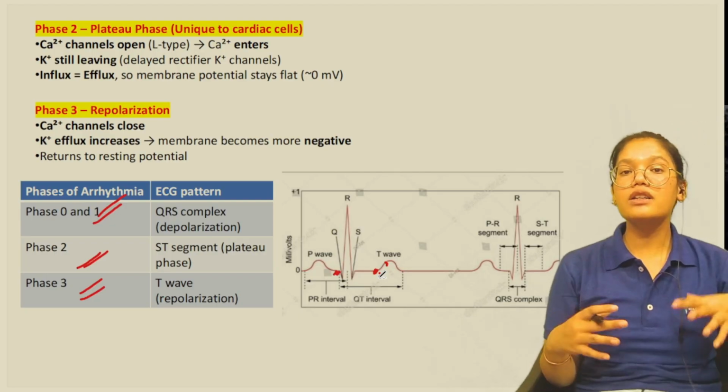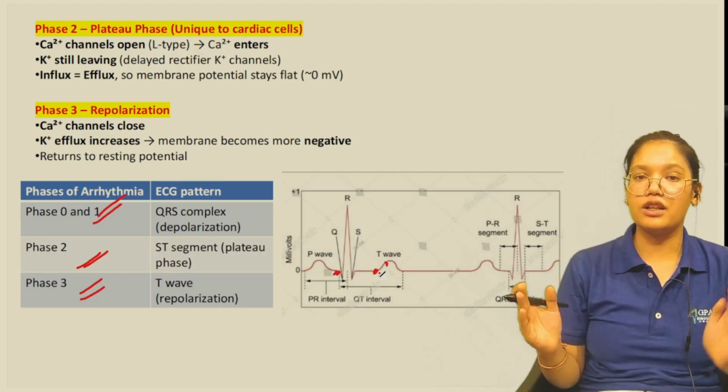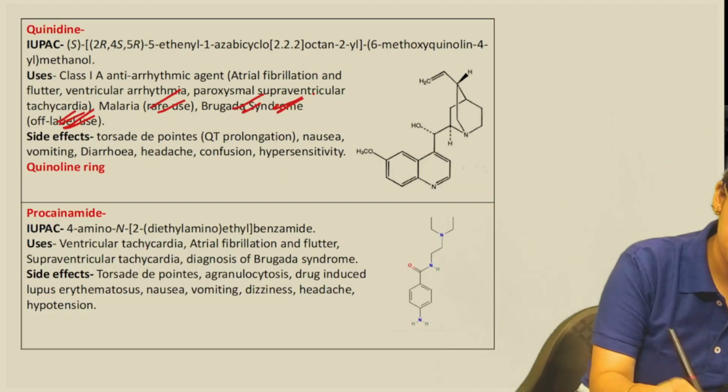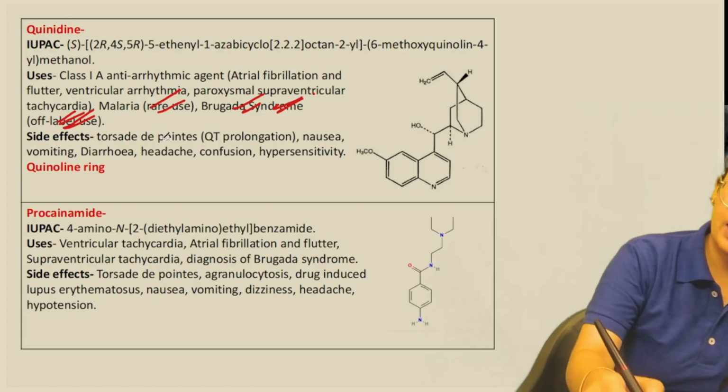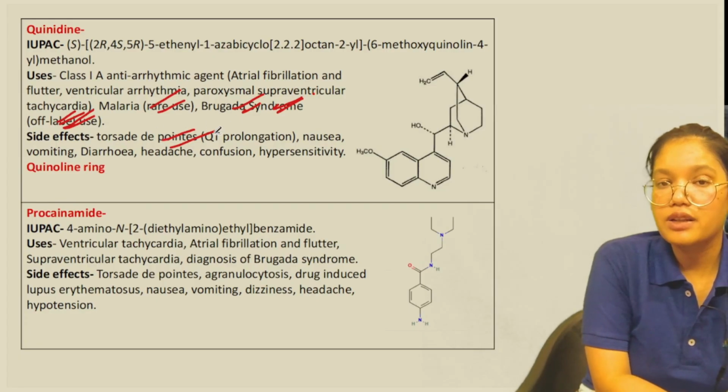Whenever there is a prolongation of this period, that is basically what causes torsades de pointes, and it can be dangerous at many times.